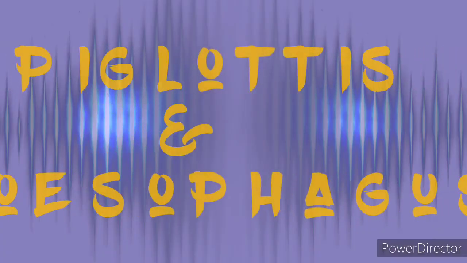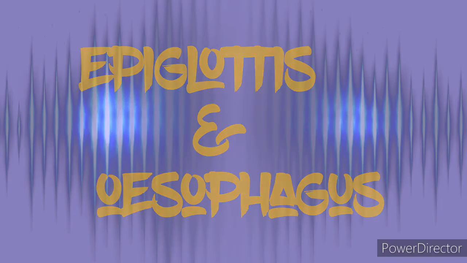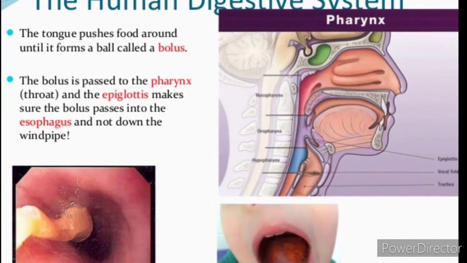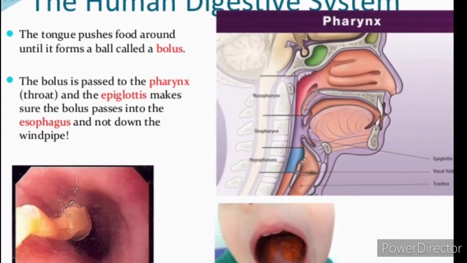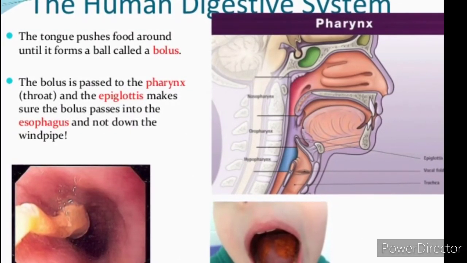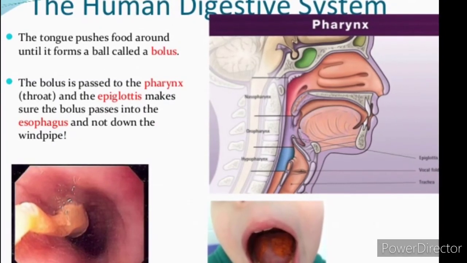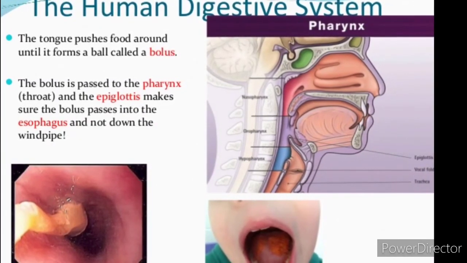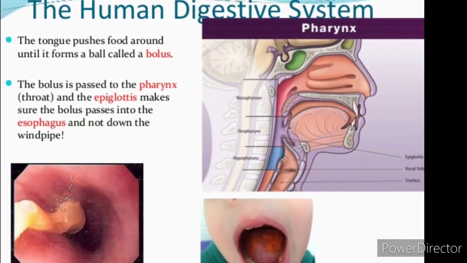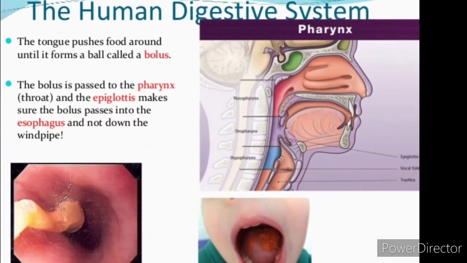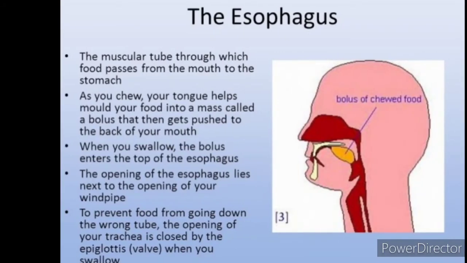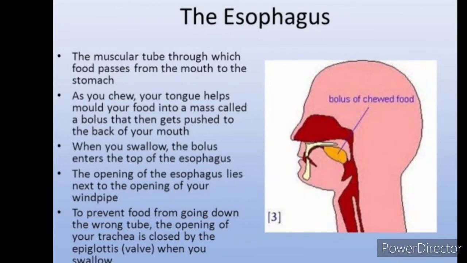Now let us move to another important part, the epiglottis. The tongue pushes food around until it forms a ball called a bolus. The food mixes with the amylase and converts into a mucilage-like substance known as the bolus. This bolus is nothing but the food material which enters the mouth. It mixes with saliva and becomes a slurry, a ball-like structure known as the bolus. This bolus then enters a muscular tube known as the esophagus.